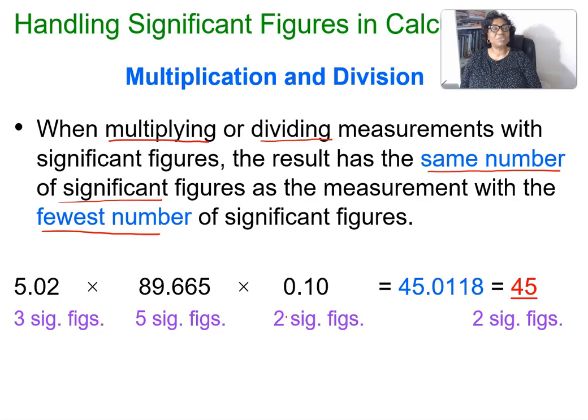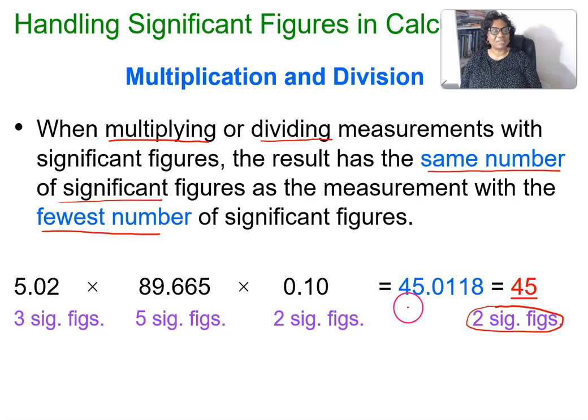Before then, you need to know the number of significant figures your answer will have. So 5.02 has 3 significant figures, 89.665 has 5, and 0.10 has 2. So before we even calculate, we know that our answer must be in 2 significant figures.